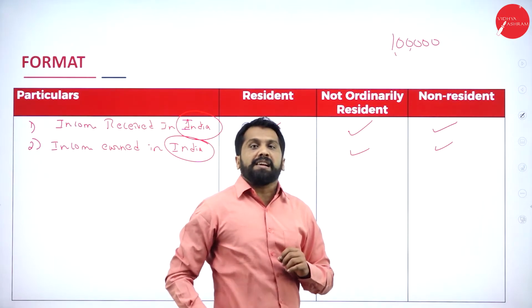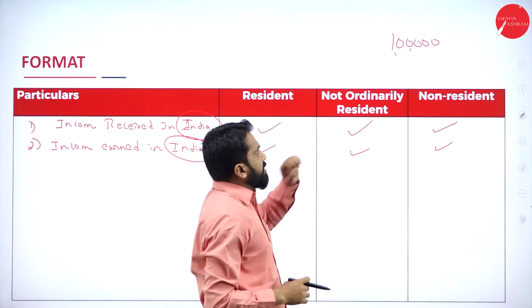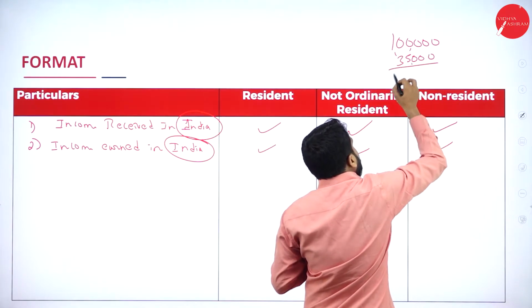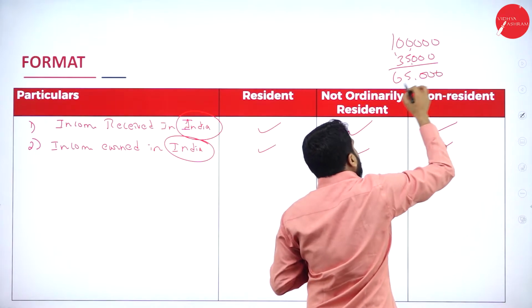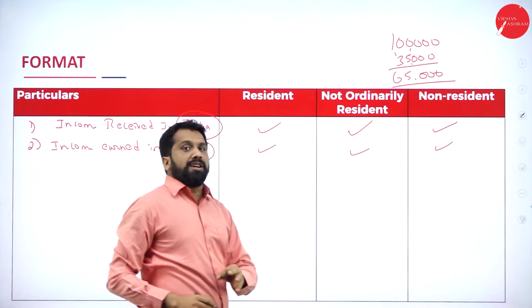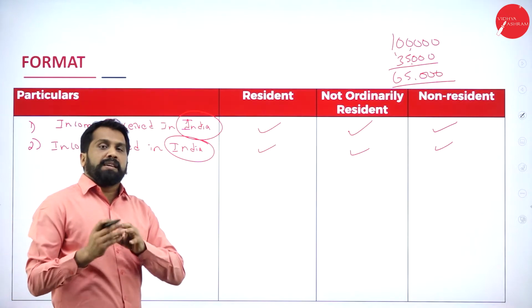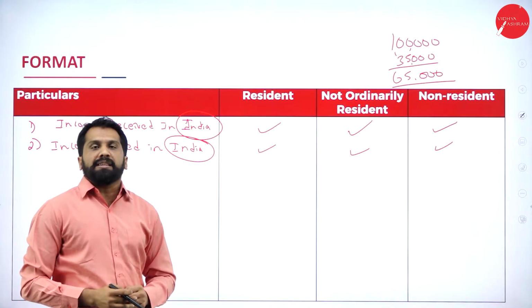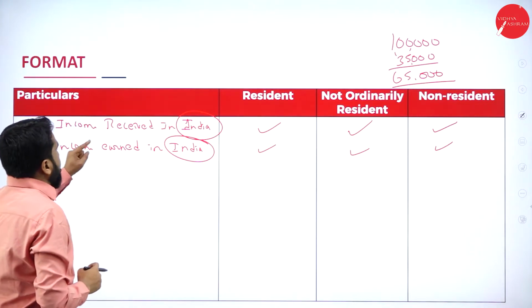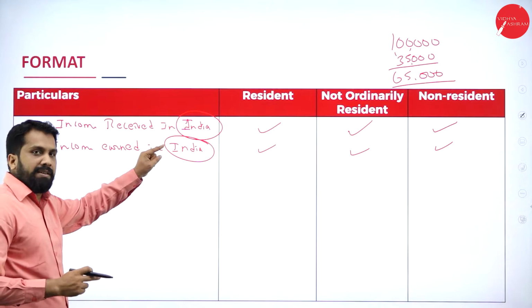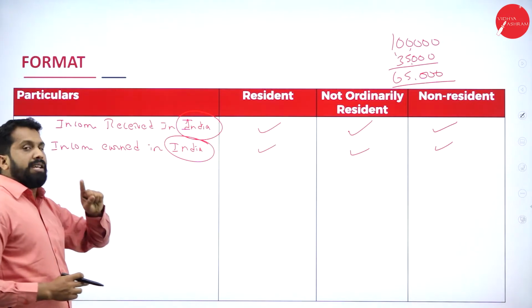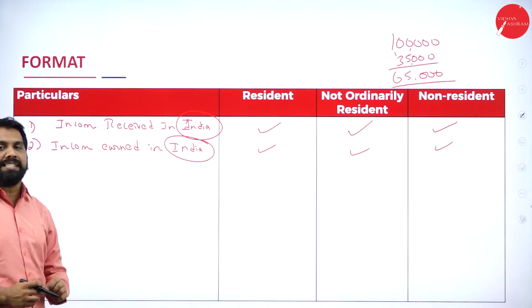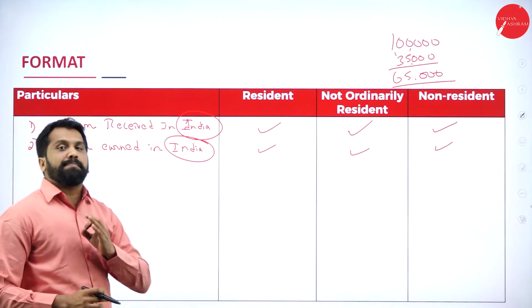For example, what will the Indian government do? They will deduct tax, like 35,000. The balance 65,000 they will give to Chris Gayle. Instead of collecting tax from him, they will only deduct and give the balance amount to that particular player. So anything which is received in India is taxable. Anything which is earned in India, even though it is received outside also, but earned in India, is taxable for all three persons.